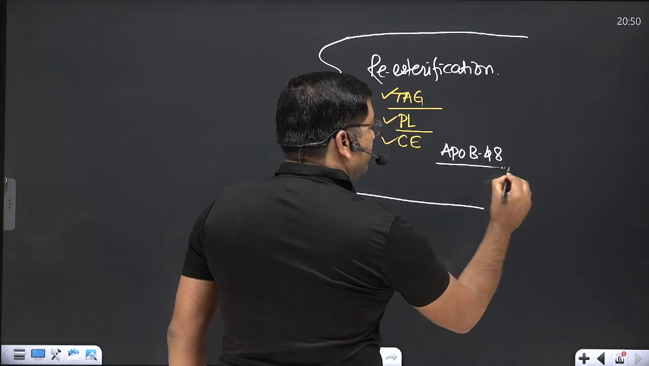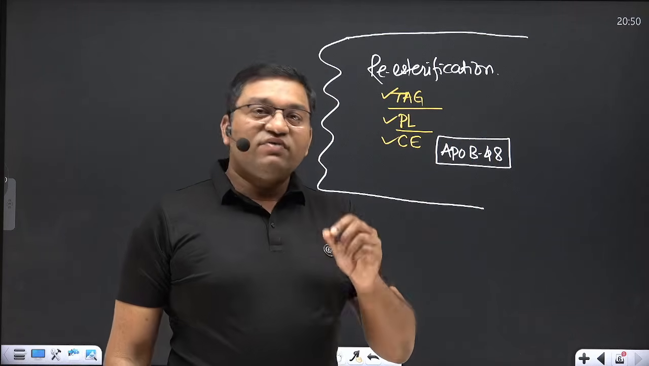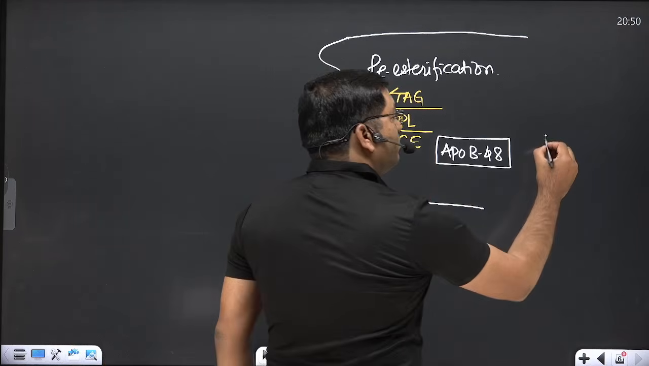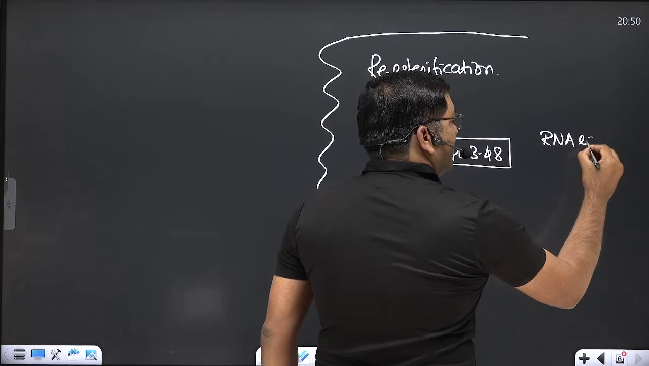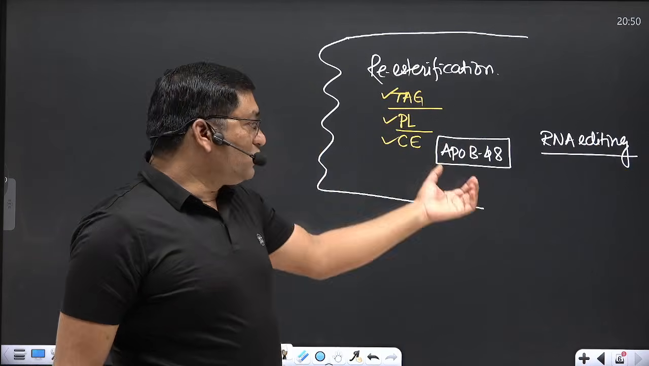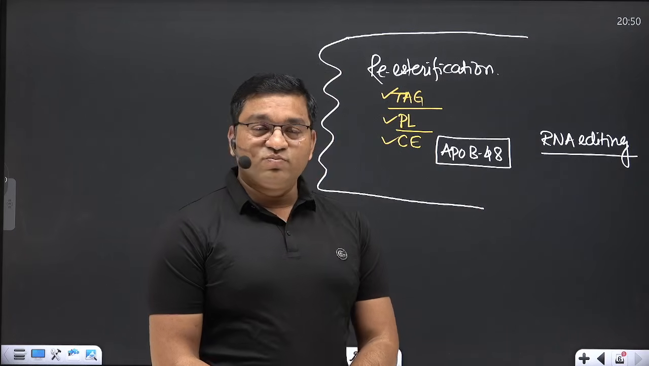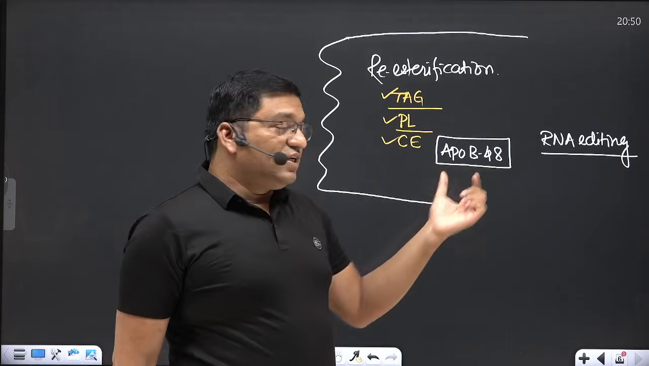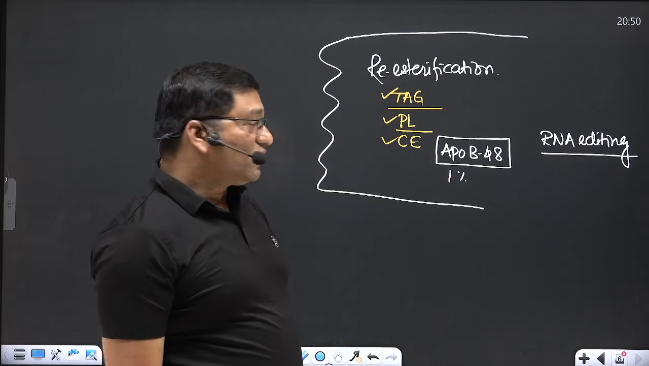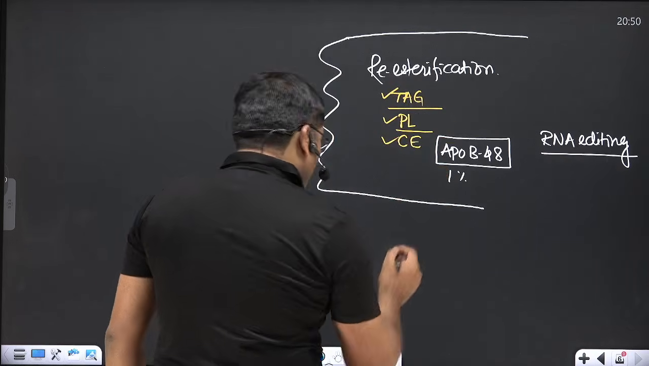ApoB48. It is 48 because only 48% is produced in the intestine, while the same mRNA will give the 100% protein in the liver. This is an example of RNA editing, which is an important MCQ. It is produced in the intestine because of premature truncation of protein synthesis, and only 48% of protein is produced. This protein contributes about 1% of the protein in the chylomicron. So these structures together will form the important structure that is known as chylomicron.